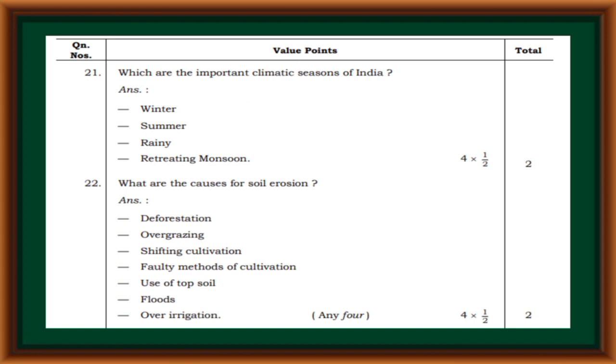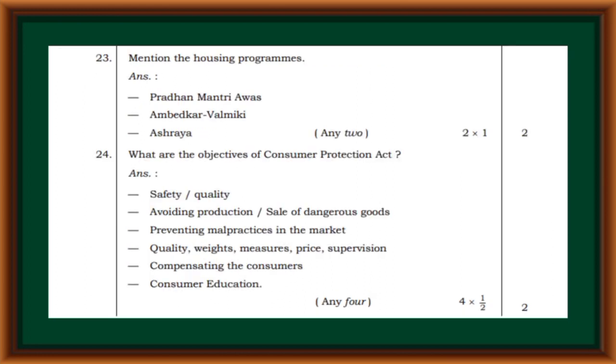Which are the important climatic seasons of India? Winter, summer, rainy, retreating monsoon. What are the causes for soil erosion? Deforestation, overgrazing, shifting cultivation, faulty methods of cultivation, use of topsoil, floods, over-irrigation. Mention the housing programs.